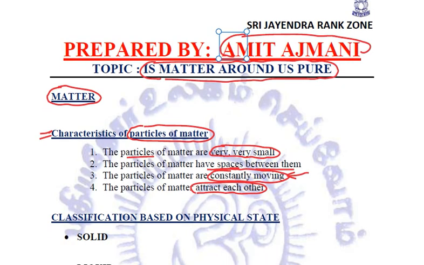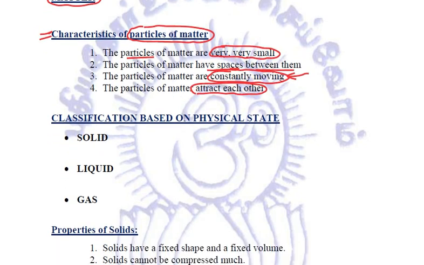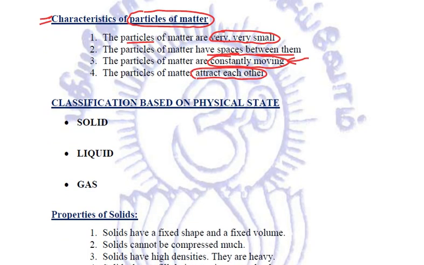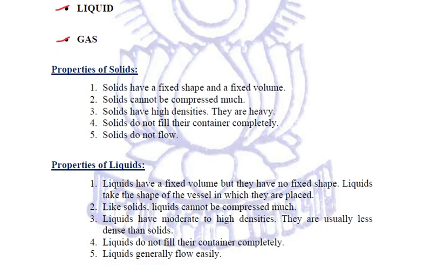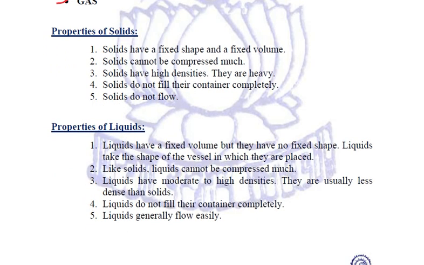Now, when we classify matter, we classify it based on its physical state. And we know that there are three categories of matter: solids, liquids, and gases. We need to study a few properties of solids, liquids, and gases, on the basis of which they can be differentiated. We all know these, just trying to brush up the things.